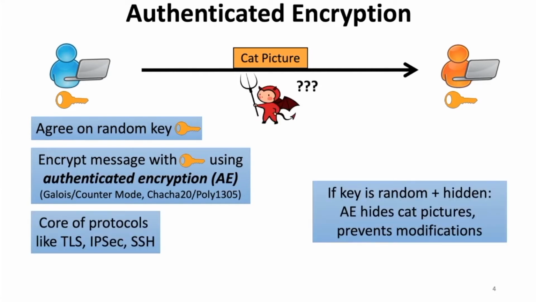This basic blueprint is the core of a huge number of security protocols on the internet like TLS, IPSec, SSH, and others that protect end users, sensitive business data, and financial transactions every day. Decades of research in cryptography has given us ways to prove formally that as long as this key that the two parties share is random enough and hidden from the attacker, using authenticated encryption hides the contents of the traffic and prevents an adversary from modifying the contents.